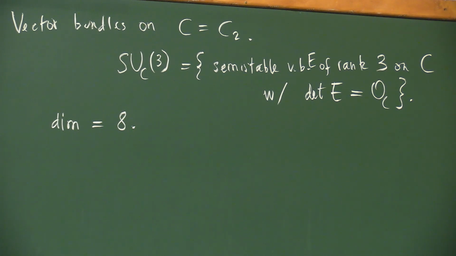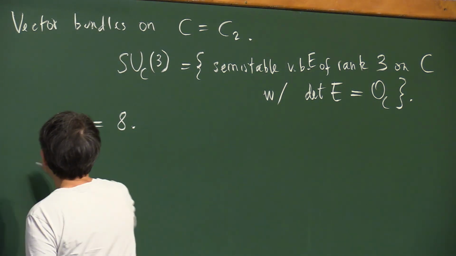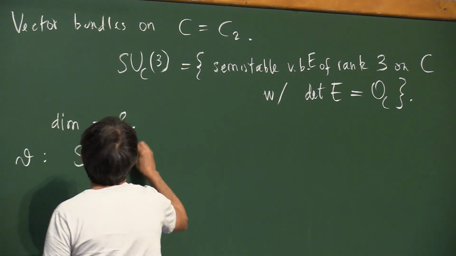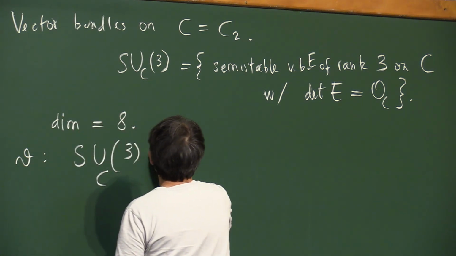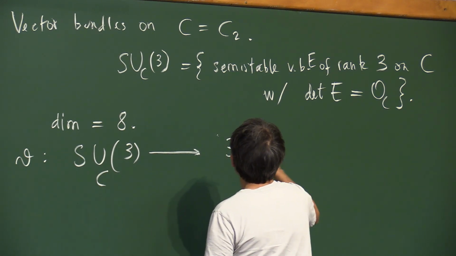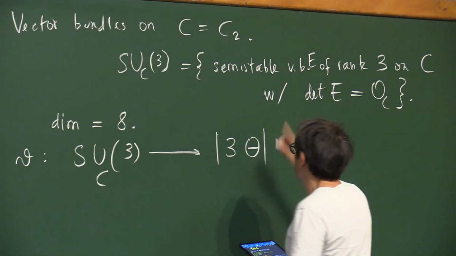Also of this space, maybe we would like to have some explicit equations. Well, that's a bit more tricky, but what one can do in this case is to use the so-called theta map. There is a theta map that goes from here to 3 theta, not dual.